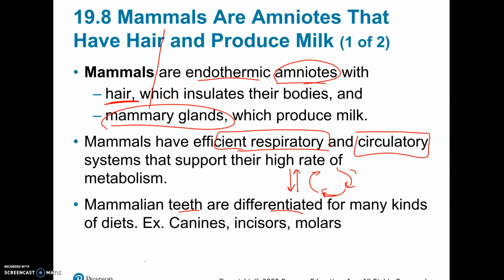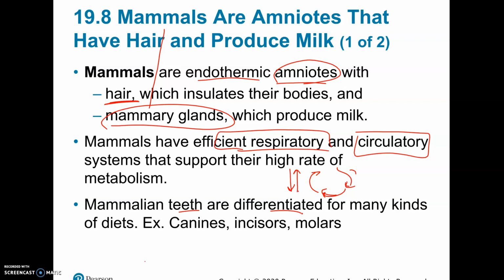Some mammals, like the ones in the order Carnivora, tend to be meat eaters, but if you look in your dog's mouth, they still have different shaped teeth, and the same with other mammals, cats and things like that. We have different specialized teeth really depending on what our diet is.